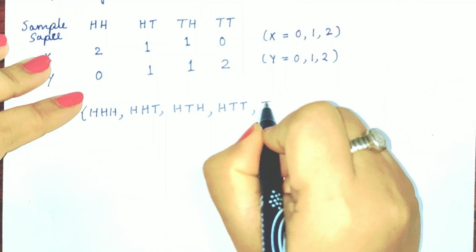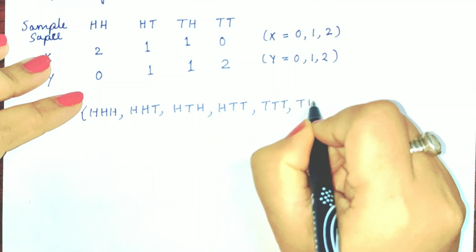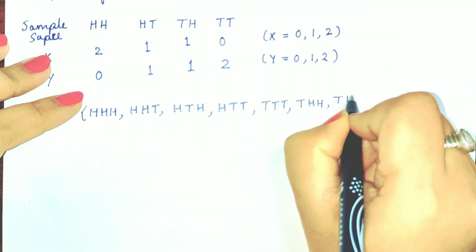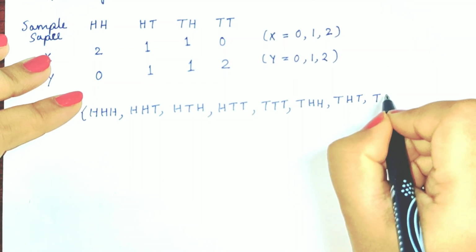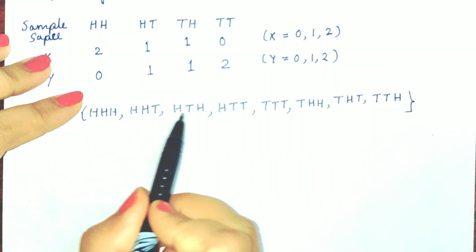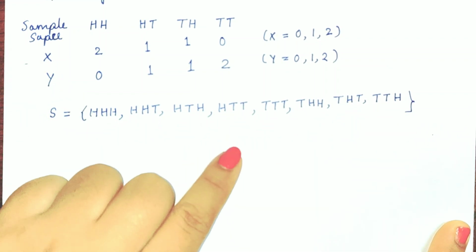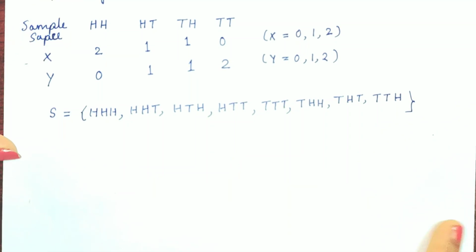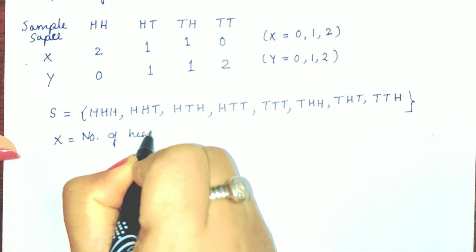Tail, tail, tail; head, head, tail; head, tail, tail; tail, head. 1, 2, 3, 4, 5, 6, 7, 8. So 8 outcomes are there when you toss 3 coins. Here, first of all, assume that X is equal to the number of heads.